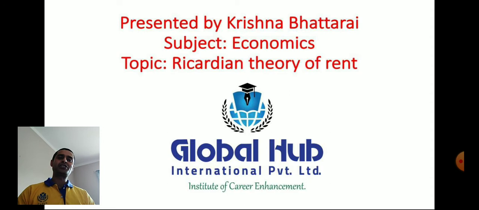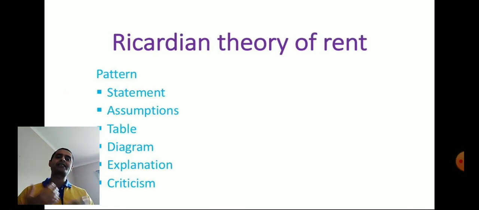And students, the topic we are going to discuss today is Ricardian theory of rent. Whenever this question is asked in the exam, make sure whether it is asked as theory or law. We simply follow the pattern, and following the pattern definitely helps you score better marks in the exam. The pattern includes a statement which is supported by assumption, table, diagram, and explanation. Sometimes the question can even be asked with criticism, so we even discuss some criticism over the theory.